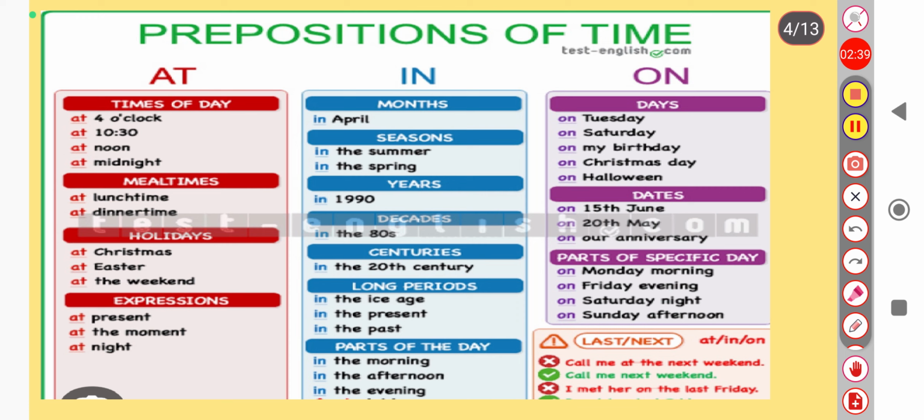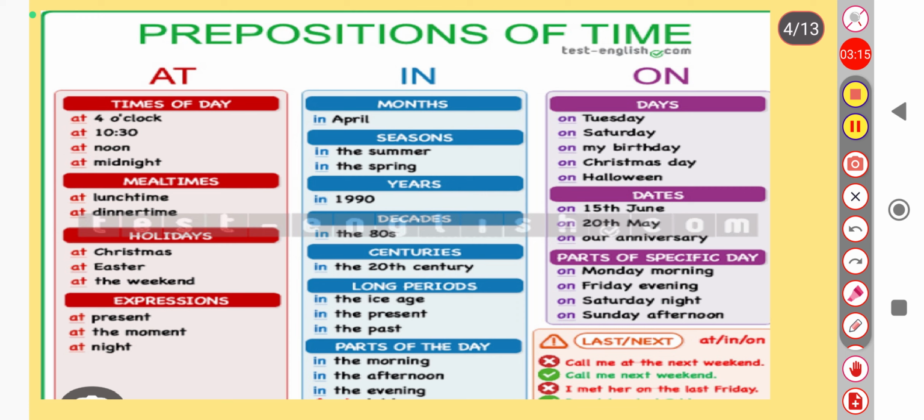So when we talk about at, where do we basically use at? When we have to talk about very specific time periods, like a particular time, a particular date. Okay, see, like here is times of day. Like I have to say that at 4 o'clock I will be there, so I am representing here a very specific time. So at this time I will be there. Like what is given here, at 4 o'clock, when we are talking about time, we have to use at 4:30, at 10:30, at noon, at midnight.